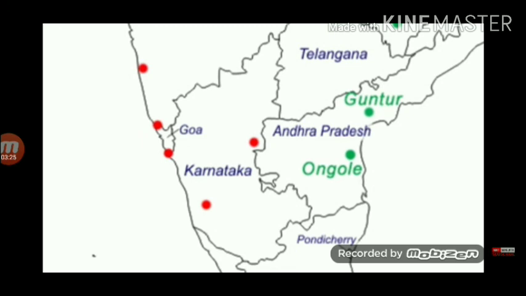Now we move to the fifth state, Karnataka. Number 1, Bellary. It is a district in Karnataka. This region is rich in natural resources and here mining is a very common activity. Number 2, Chikmagaluru. It is another district in Karnataka and it has rich deposits of iron ores. So these are the iron ore regions of Karnataka. Have a quick view at them.